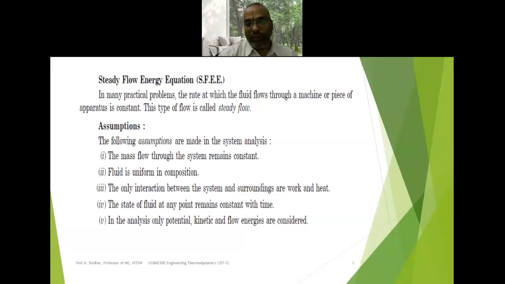Then after some 15 minutes, once again you check the values, and there is some variation. Once again you note down the values, T1 to T12, at 11 o'clock. Then at 11:15 you note them down again, and there is no variation.